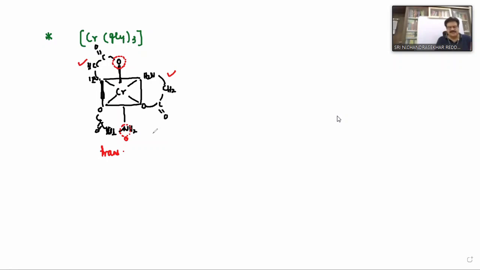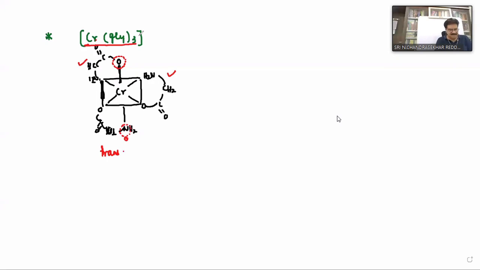Of course, no need to draw the structures and no need to explain. If any complex is given with a formula like this, an unsymmetrical bidentate ligand with coordination number 6, that complex can also exhibit geometrical isomerism. Clear? If you are perfect in these examples, this is more than enough.